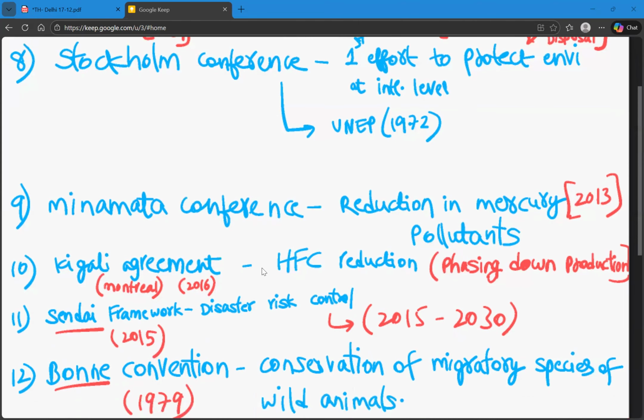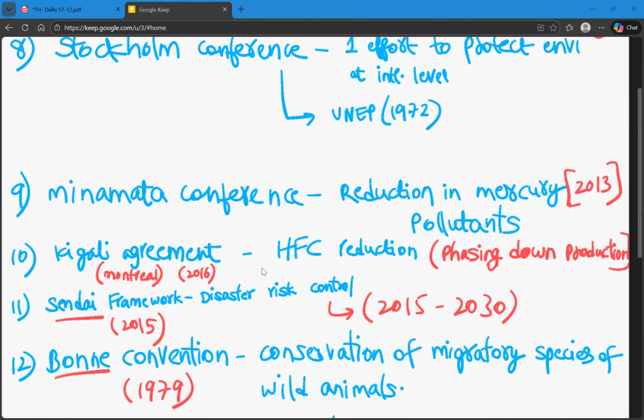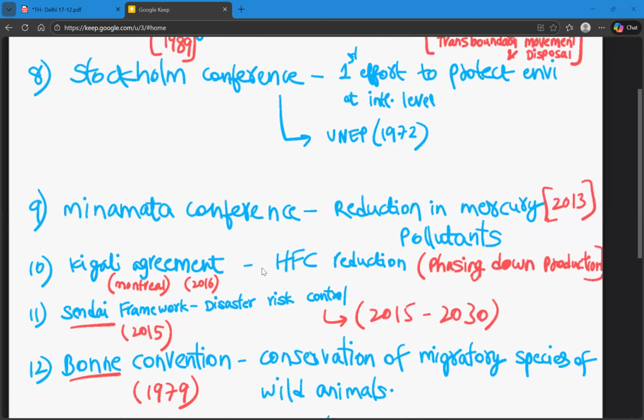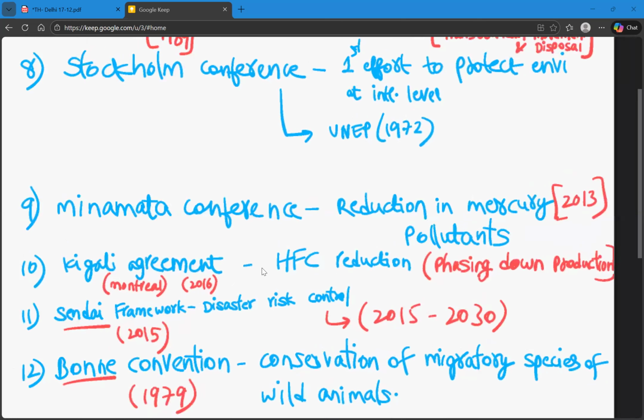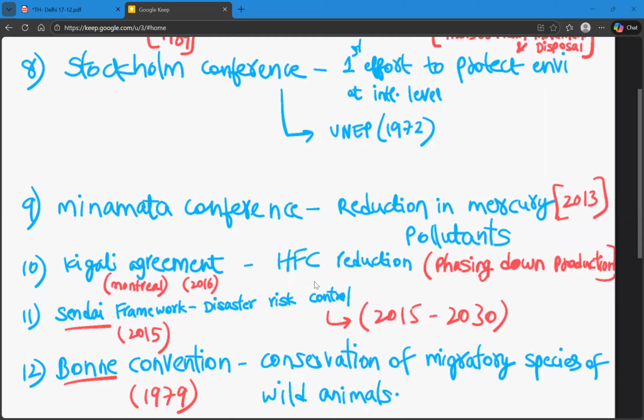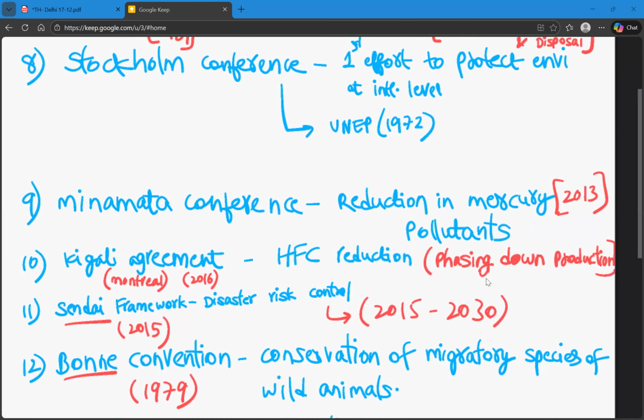And the next one is Kigali Agreement. Kigali Agreement is like an amendment to the Montreal Protocol. It was done in 2016 and it is related to phasing down the production of hydrofluorocarbons. So in Montreal Protocol, it's related to regulating production and use of substances that deplete the ozone layer. But in Kigali Agreement, it is related to phasing down of production of hydrofluorocarbons.